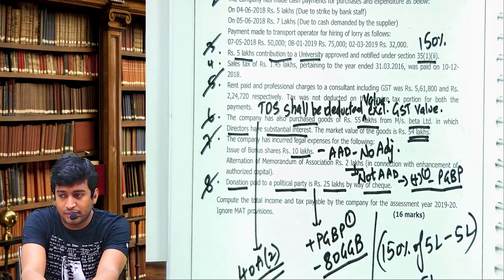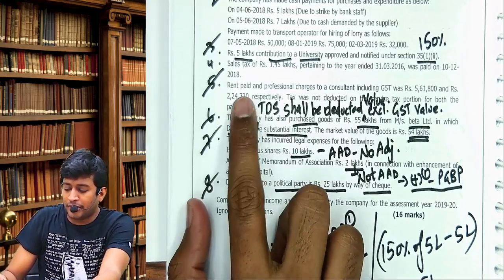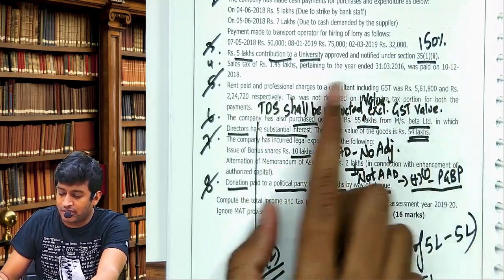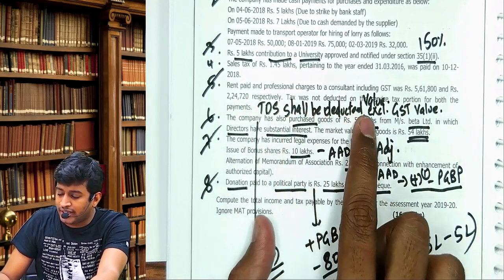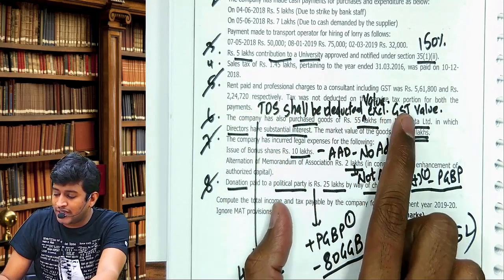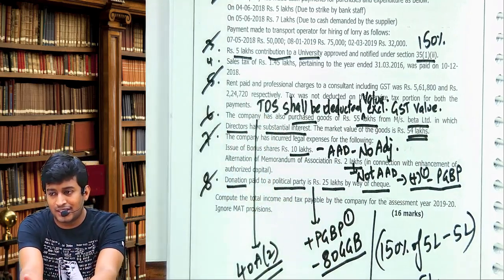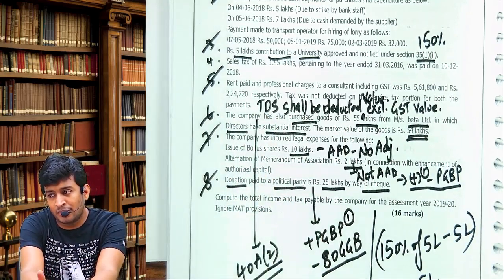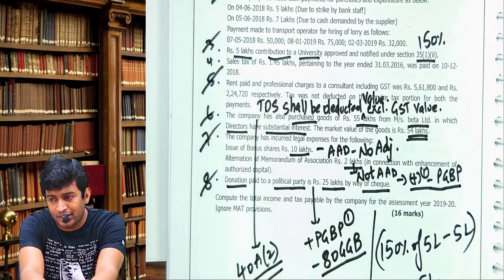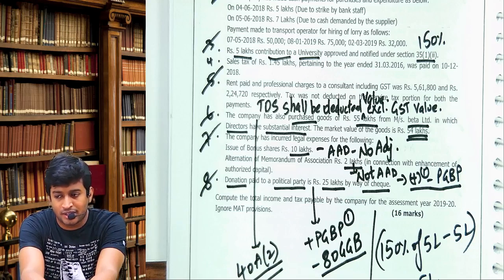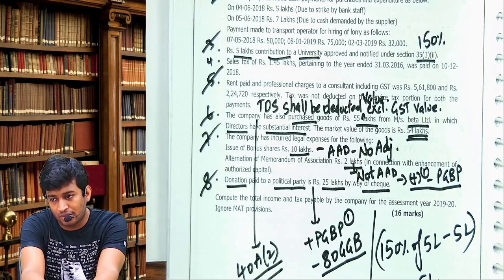Okay. Next. So now read the point. Rent paid and professional charges to a consultant including GST. Tax was not deducted on the GST portion for both the payments. Is it correct? Yes, it is correct. It should be deducted on value excluding GST. No adjustment required because they did it correctly.